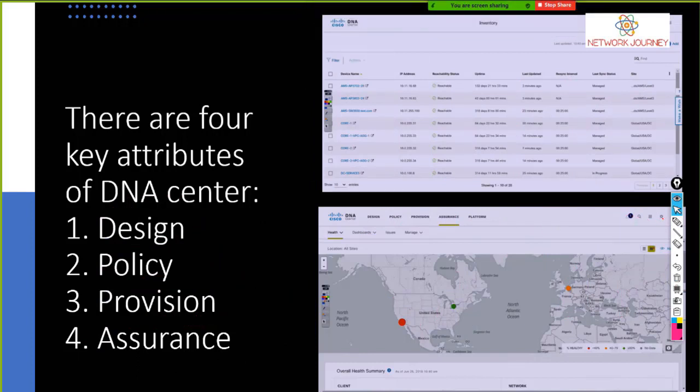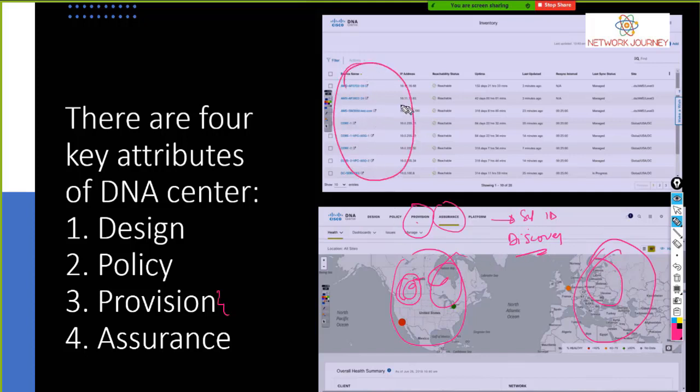So the assurance tab gives you the overview, the geographical overview of your entire site. Because when you are provisioning a site, you can provision a complete site. Okay, so let's say you put in a site ID, and you just have some SNMP or something configured, and it's going to do an auto discovery of the entire site, and it's going to say that you have so many core devices, so many distribution switches, so many access layer switches, so many computers, the Microsoft computers, the scanner.